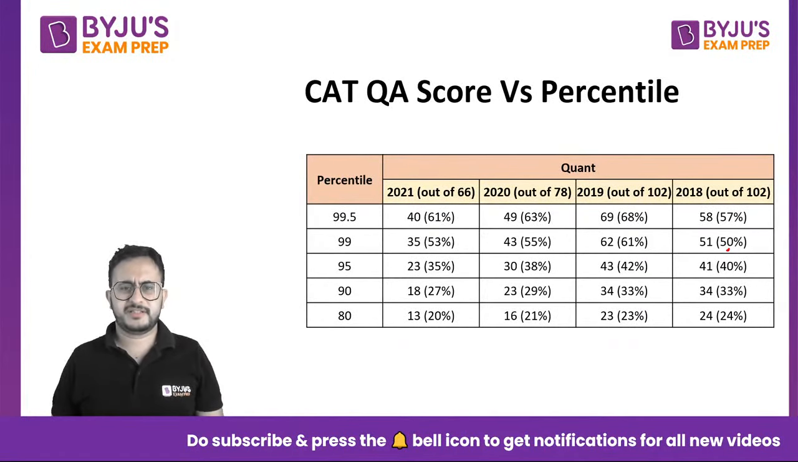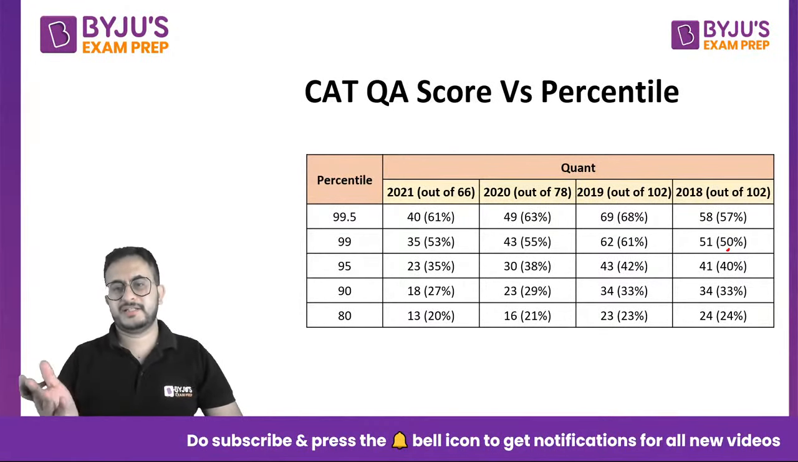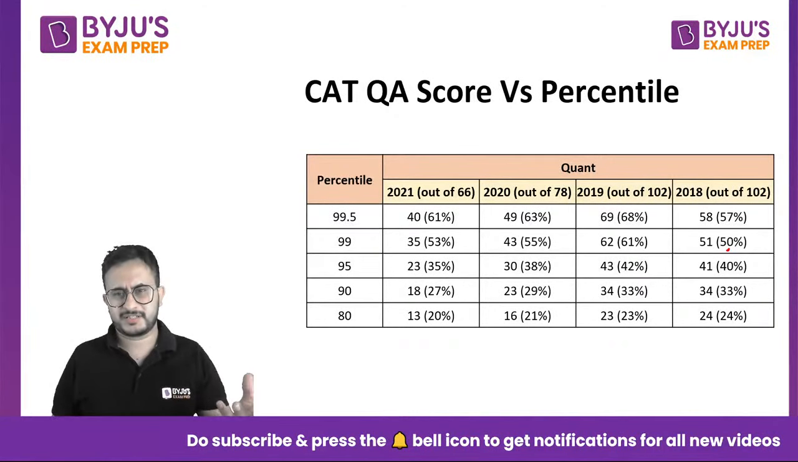See, 90 percentile, just 18 marks, 27% marks, 29% marks, 33% marks. For one third of the paper you attempt, you get 90 percentile. That sounds quite interesting, isn't it? But that's true. Let's say last year there were 22 questions. So someone who does 7 questions correct got 90 percentile.